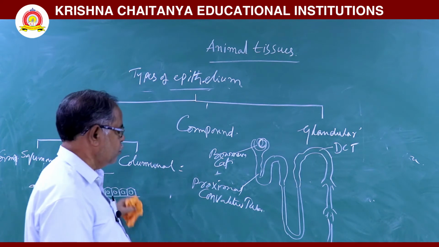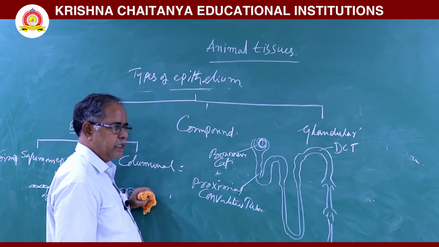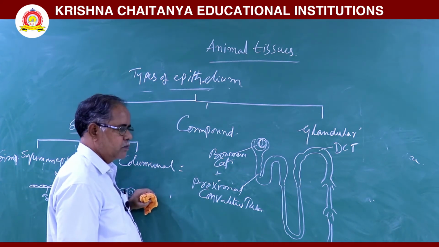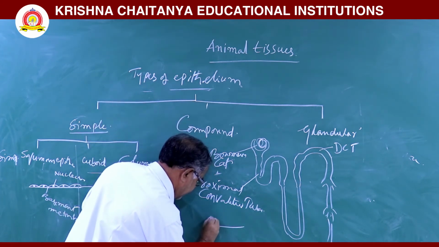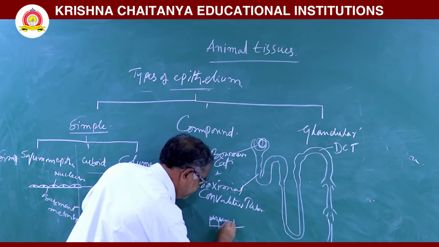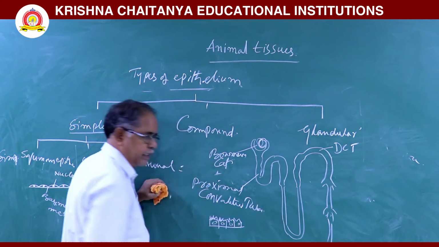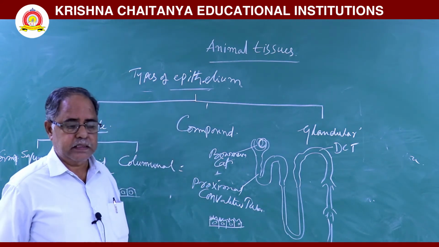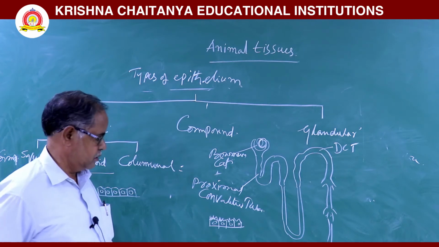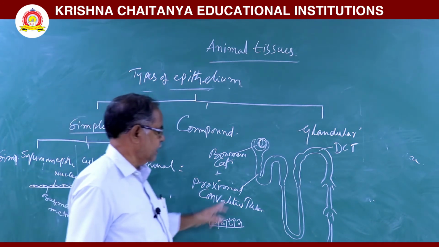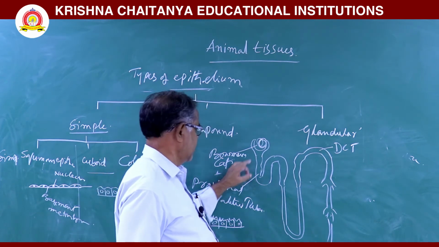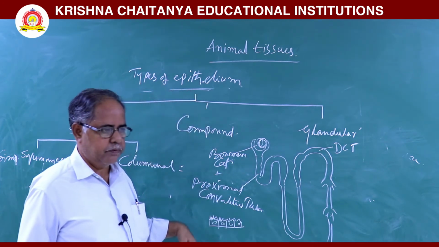But the cuboid epithelium present in the wall of the proximal convoluted tube has microvilli at the free end.